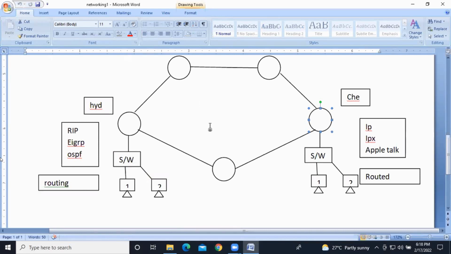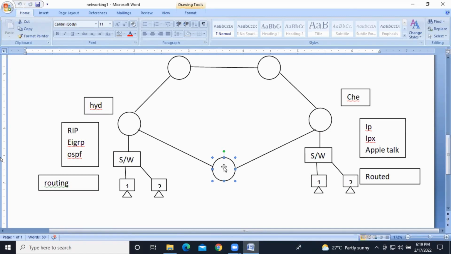Got it, guys? So which one is the best path according to this diagram? Which one is the best path, guys? This route or this route? This one is the best path because while traveling from Hyderabad to Chennai, we have two different ways, guys. One is the Vijayawada, Guntur way, and another one is the Tirupati route. So which one is the shortest route? The Tirupati route is always the shortest because we have only one stop there, and the other one is a little bit long.